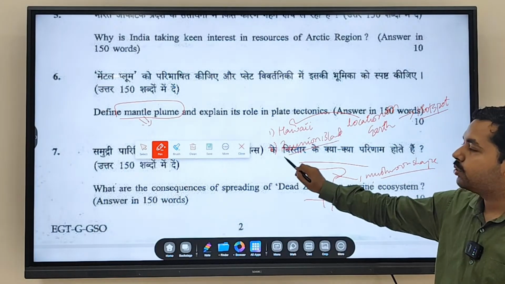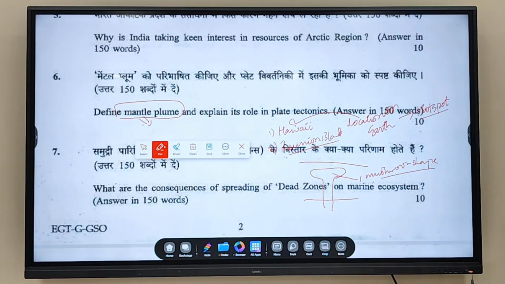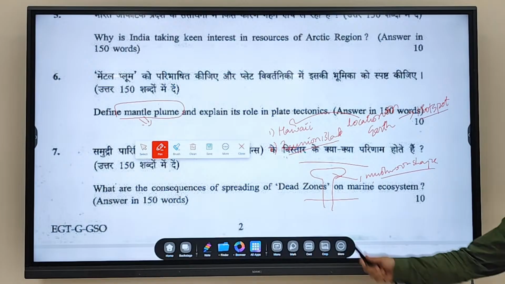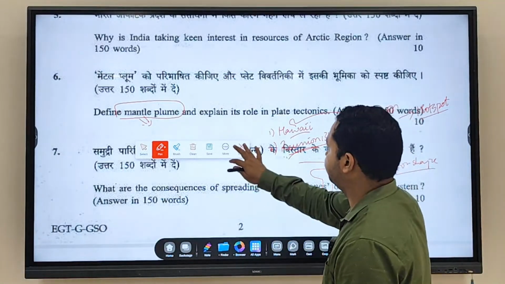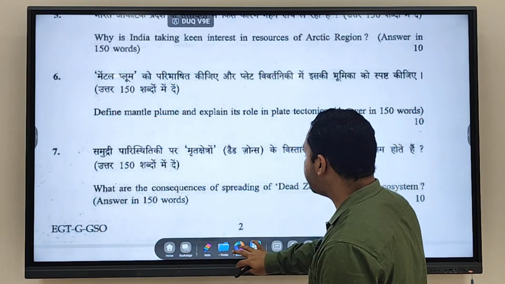Again, this is prone to hotspot volcanism. So the Hawaiian Islands and Reunion Island are regions on Earth more prone to hotspot volcanism. Fine. Where do you find these islands?